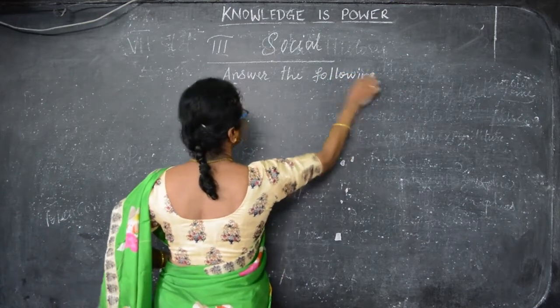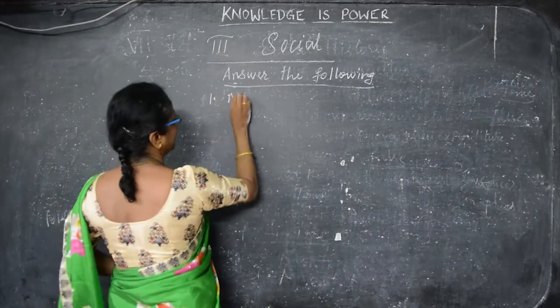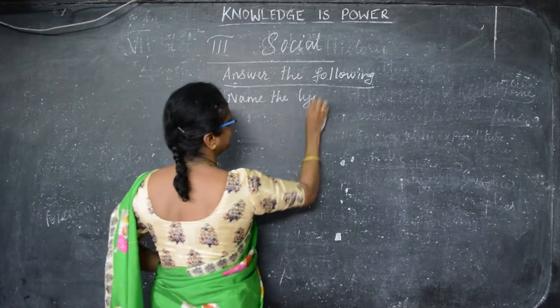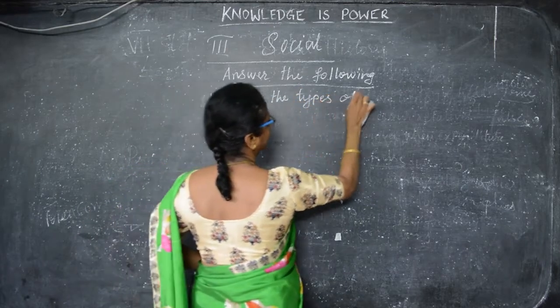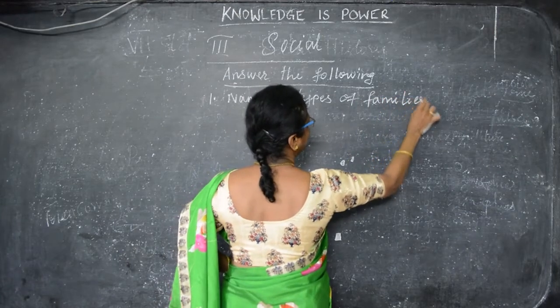So question answers. Name the types of families. What are the types of families?